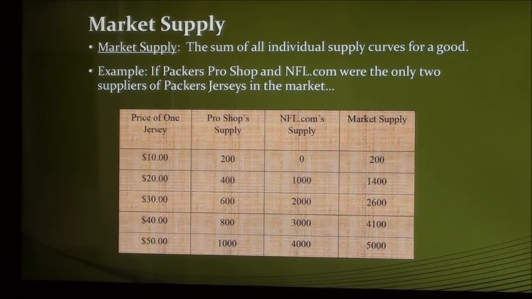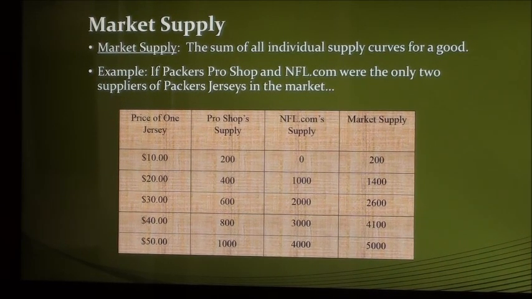Market supply is the same idea as market demand, only it represents the sum of individual supply curves at a given price. For example, assume the Packer Pro Shop and NFL.com are the only sellers of Packer jerseys in a market. If the Pro Shop's quantity supplied at $30 is $600 and NFL.com's quantity supplied at $30 is $2,000, the market supply of jerseys is $2,600 when the price is $30.